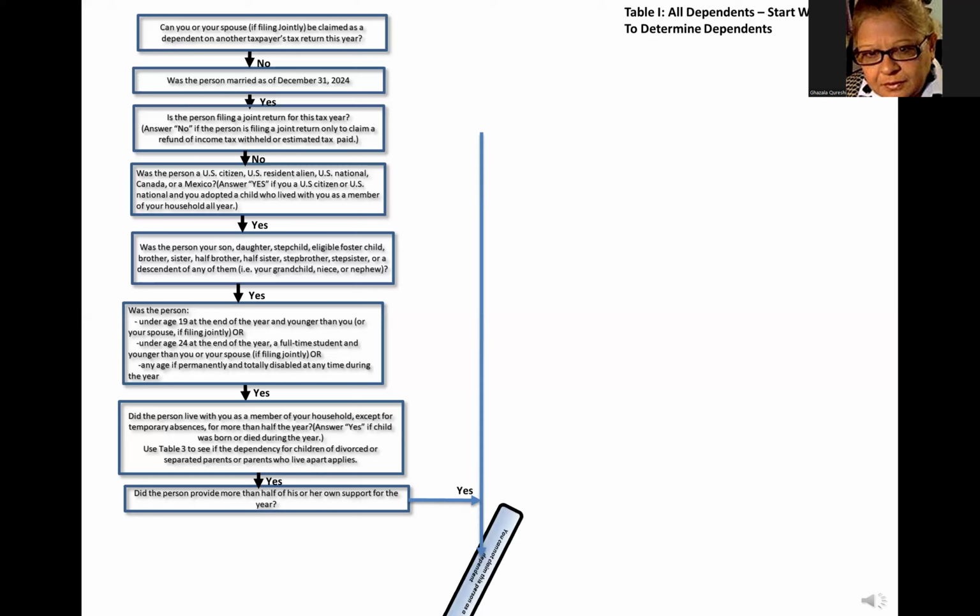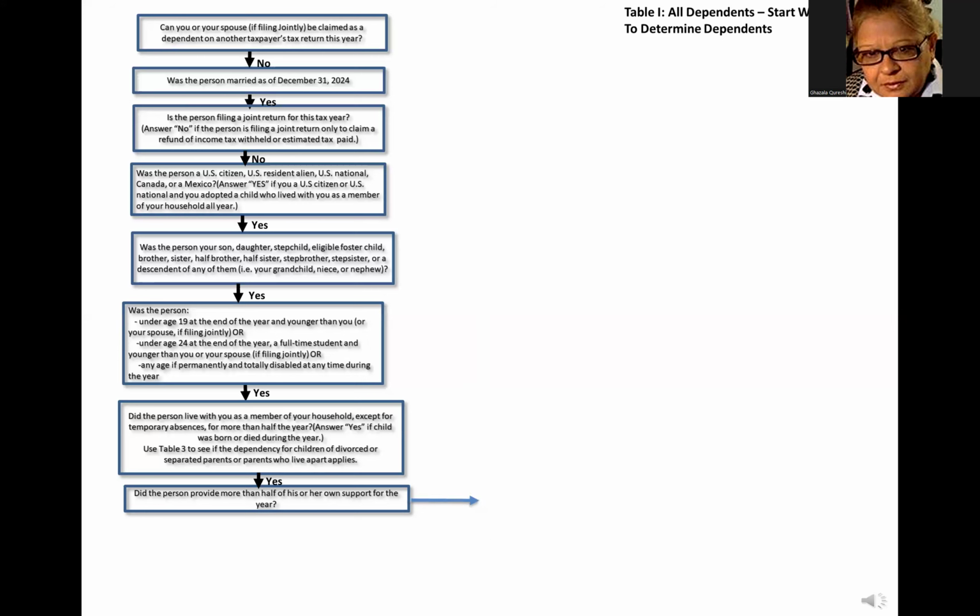But if the person lived with you as a member of the household for more than half the year, we need to see if the person provided more than half of his or her own support for the year. Note, use the support determination worksheet located in the digital download section of your login page of qsbookkeeping.com or volunteeraccountant.org to determine a person's support. If the person provided more than half of his support, then you cannot claim this person as a dependent.